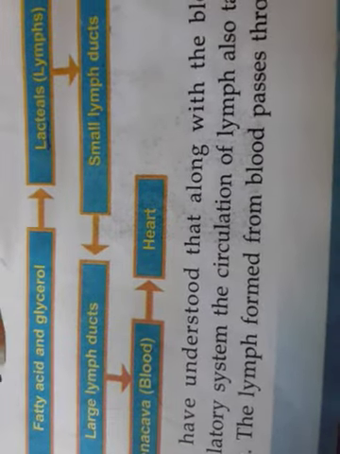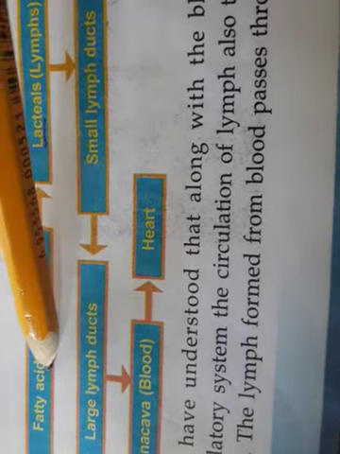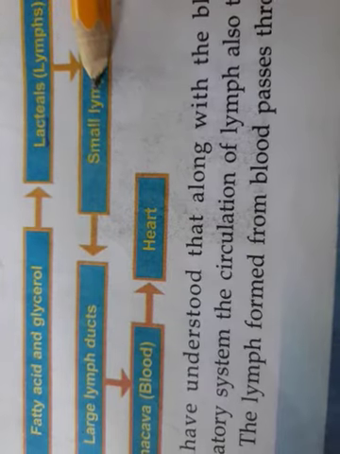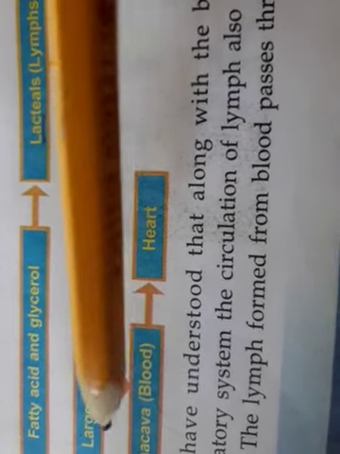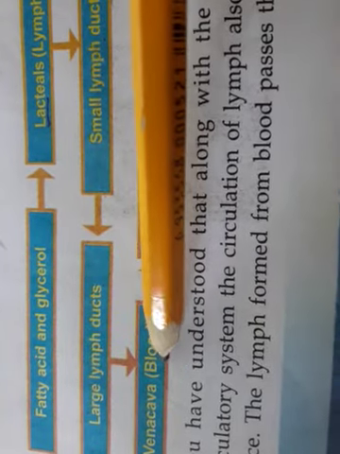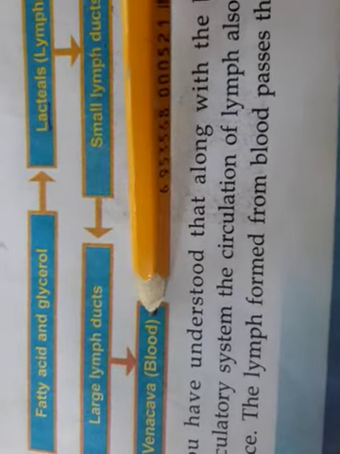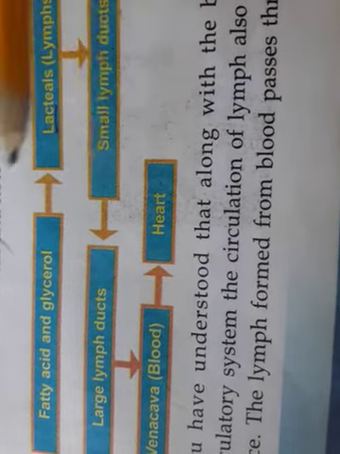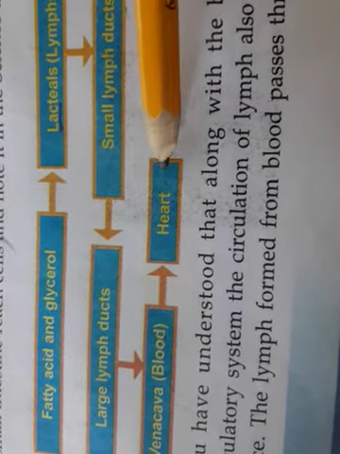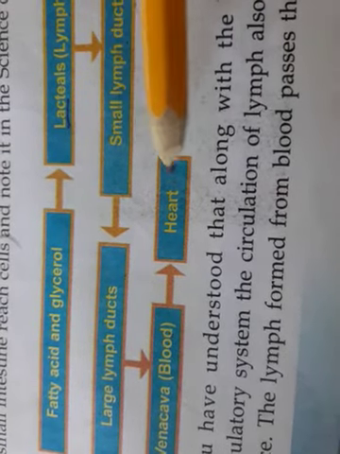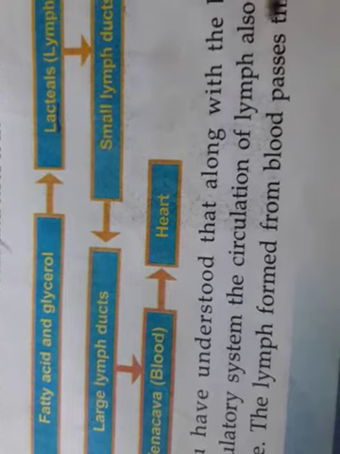First, fat is converted into fatty acid and glycerol. Then it reaches the lacteals. From there, it reaches the small lymph ducts. The large lymph duct joins the vena cava. Then from vena cava to the heart. During circulation, when the heart pumps, the blood carries these nutrients to all parts of the body.